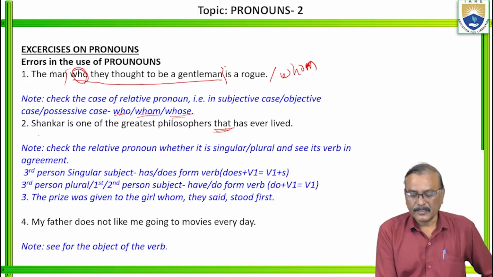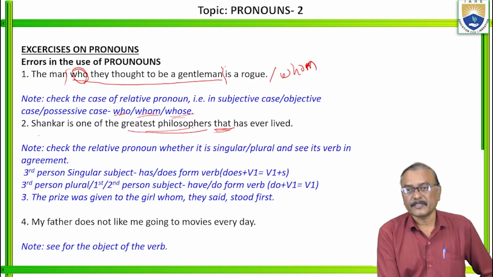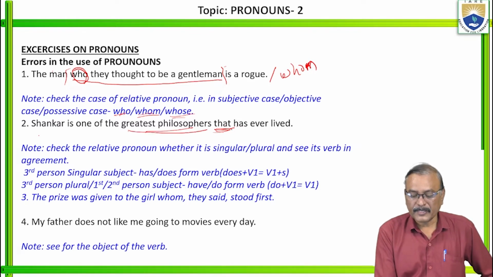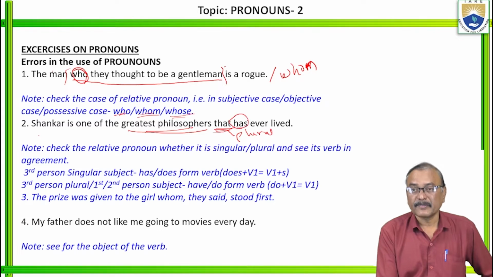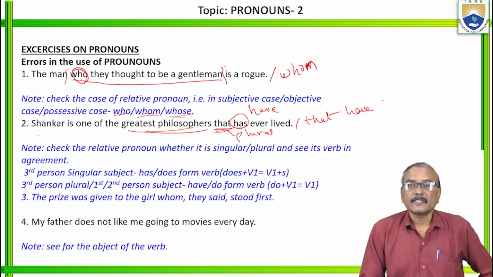Yes, here this linker, the relative pronoun, is related to the greatest philosophers. So here we have to take it as plural. When it is plural, this has becomes have. That have ever lived. Is it clear?